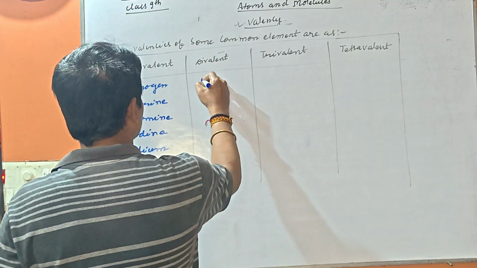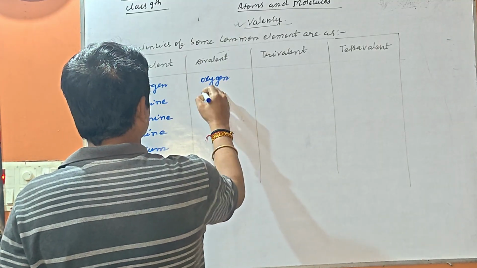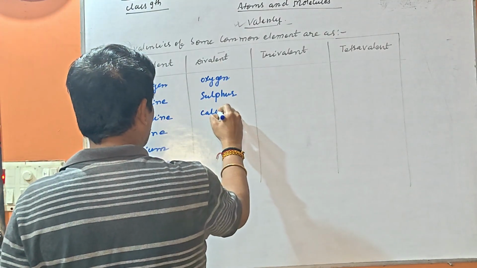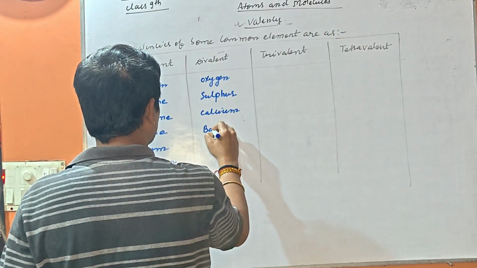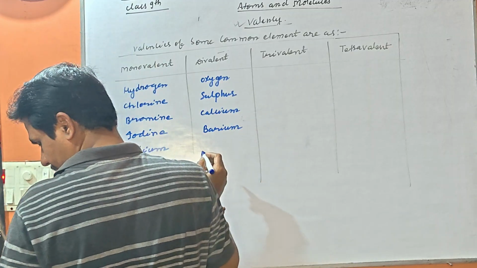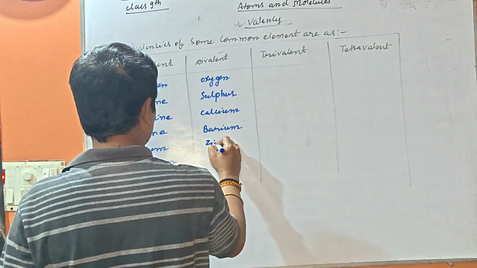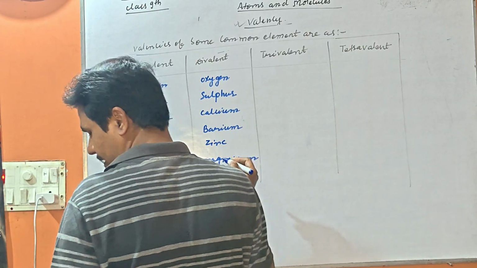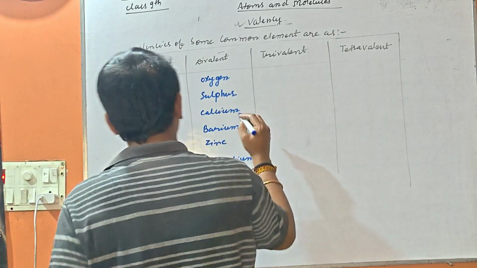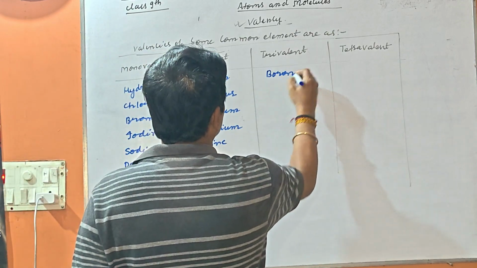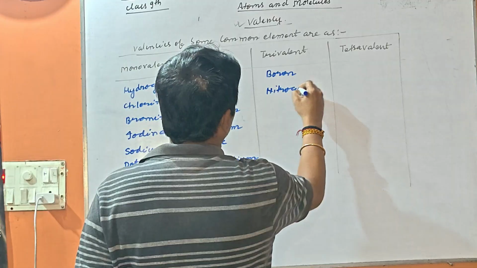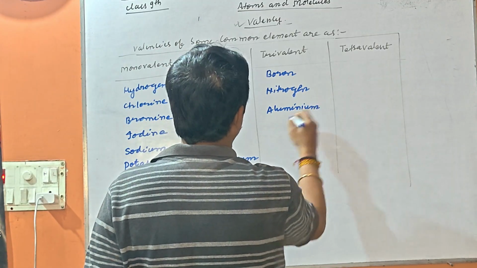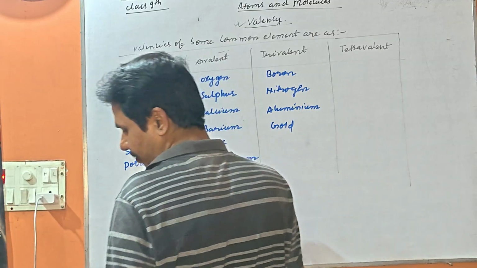After that, oxygen is divalent, sulfur is divalent, calcium is divalent, barium is divalent, zinc is divalent and magnesium is divalent. After that, in trivalent: boron, nitrogen, aluminum and gold.